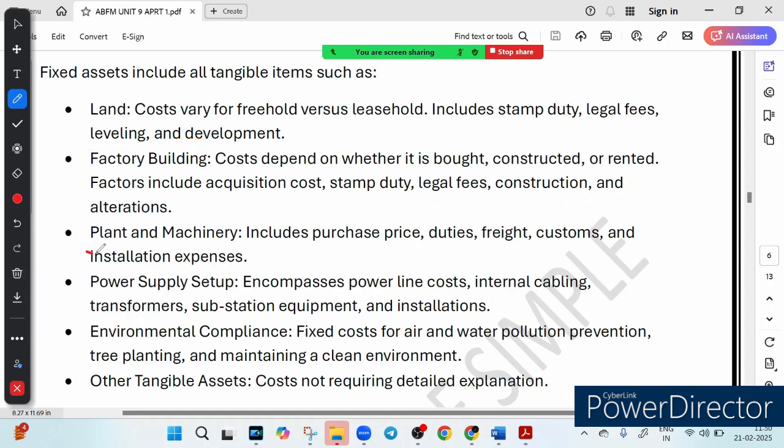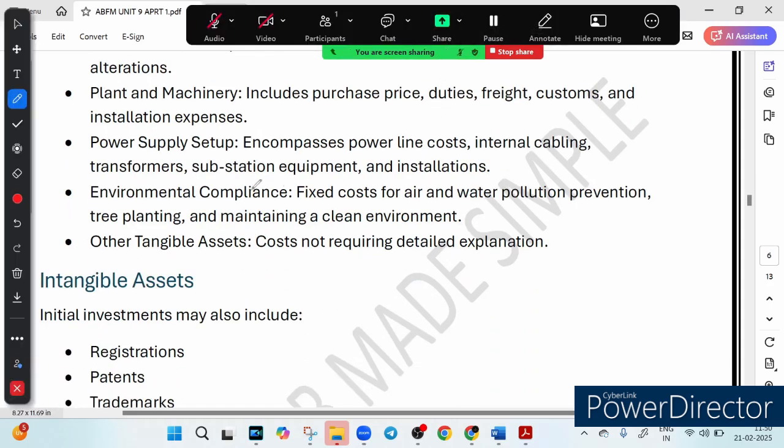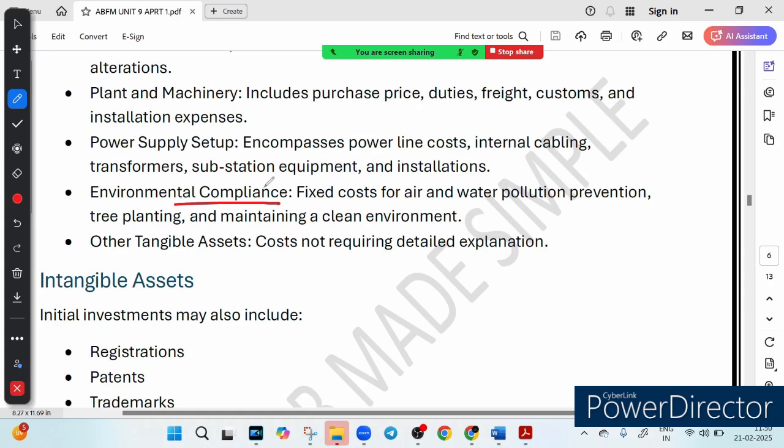Then we have plant and machinery. This is also part of the fixed cost. So plant and machinery cover purchase price, custom duties, transportation, installation. Everything is included under plant and machinery. Then we have power supply setup. So cost of electricity line, transformer and internal wiring, as the name itself suggests, is part of the fixed asset. Then we have environmental compliance. So it includes expenses for pollution control, right? You take clearance from pollution control board, some expenses are there, whatever pollution control measure you take. Then we have something called tree plantation and maintaining waste management. So these are the costs included.